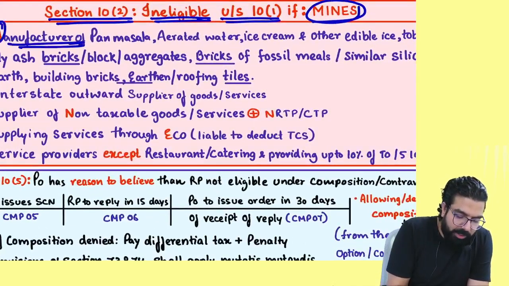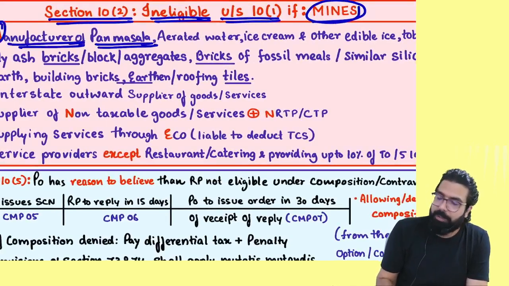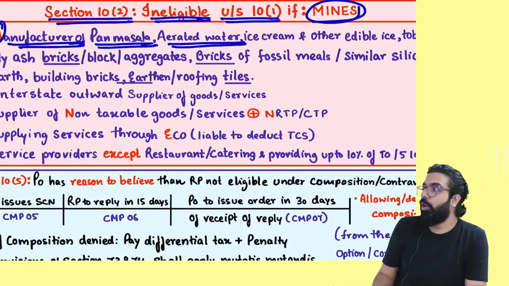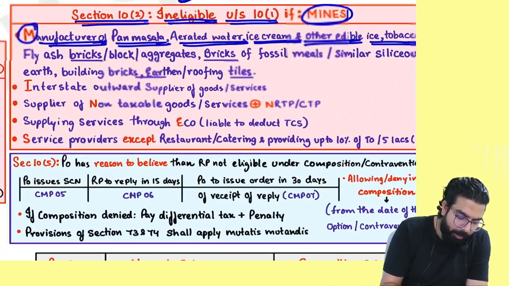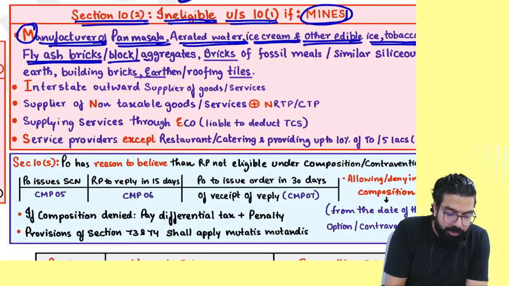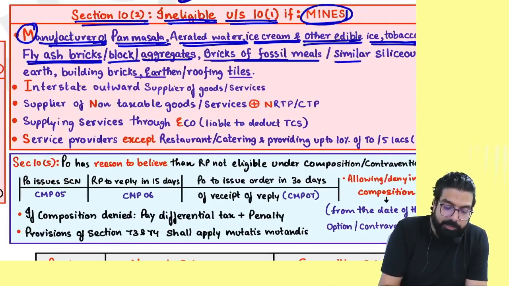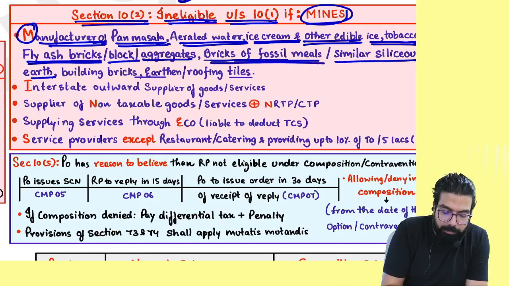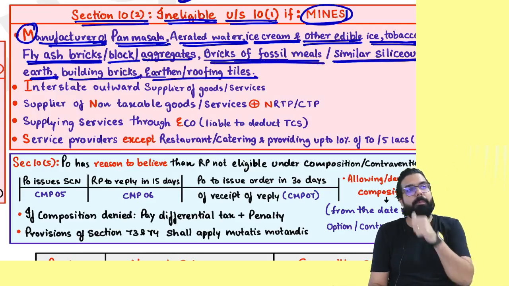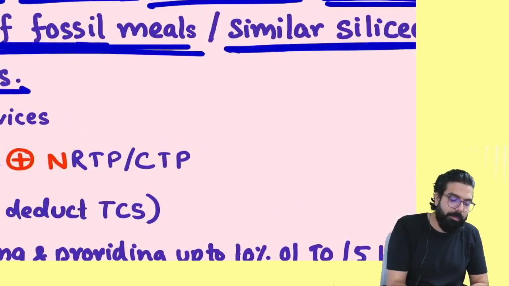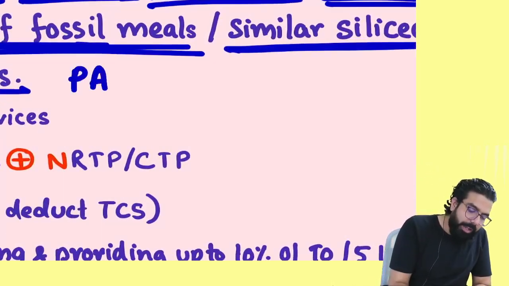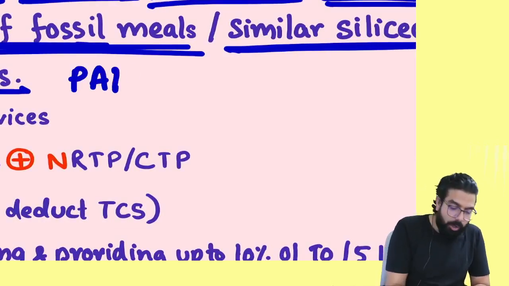M for manufacturer of pan masala. Aerated water. What is aerated water? Cold drinks, etc. I for ice cream and other edible ice. Ice cream, ice, okay. Tobacco, fly ash bricks, blocks, aggregate, or bricks of fossil meal or similar siliceous earth, building bricks, earthen or roofing tile. Always remember one thing, if you are a manufacturer of these items, you will not be eligible for the composition scheme. What are these items, everyone? Pan masala, aerated water, ice cream, tobacco, bricks.